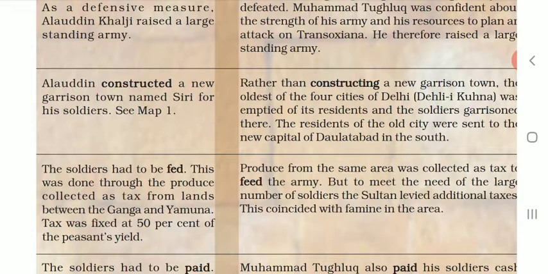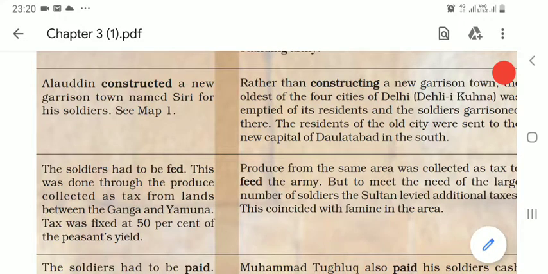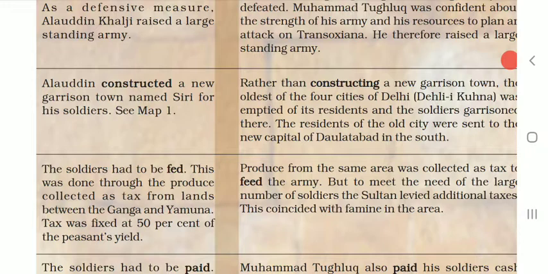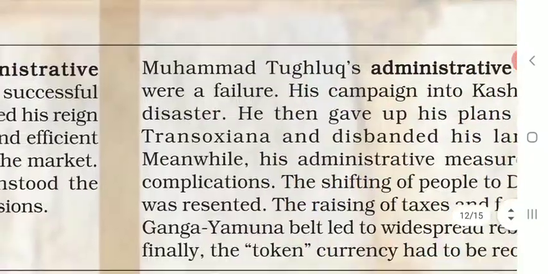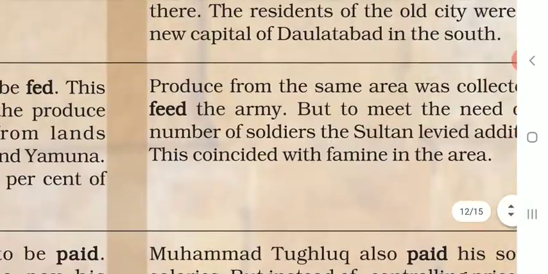As you know very well, soldiers need food. Whatever taxes were collected from the peasants of the land between the Ganga and Yamuna, the 50% of the peasants' yield taken as tax was used for providing food to the soldiers. Now we are going to see what Muhammad Tughlaq did in his reign.